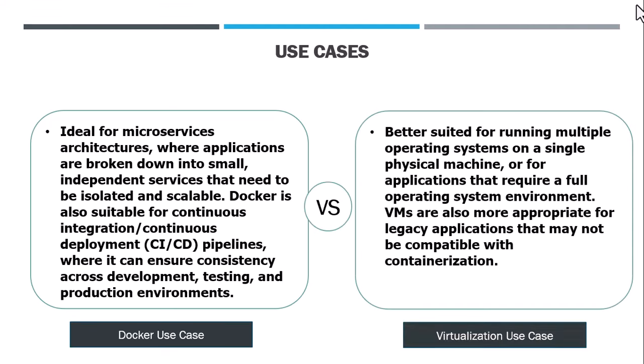On the other hand, virtualization use cases are better suited for running multiple operating systems on a single physical machine or for applications that require a full operating system environment. VMs are also more appropriate for legacy applications that may not be compatible with containerization.